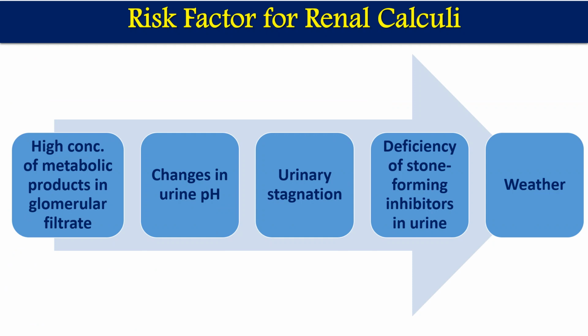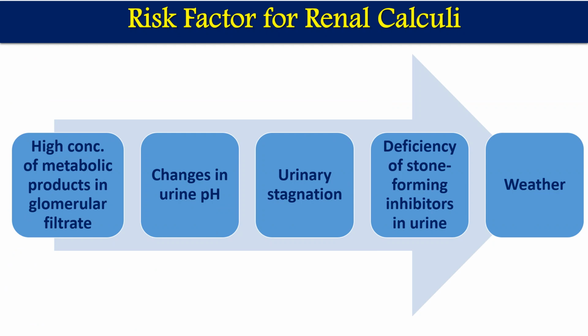There are some risk factors which increase the chance of formation of stones. The first risk factor is a high concentration of metabolic product in the glomerular filtrate. If the concentration of metabolic product is higher in the glomerular filtrate, it can be collected, accumulated, and settle down in the kidney, and it can form stones.